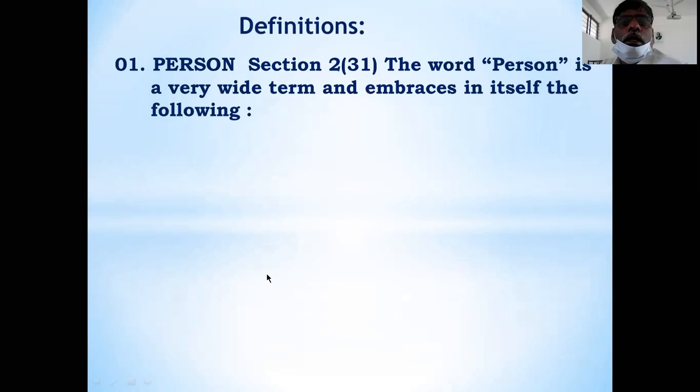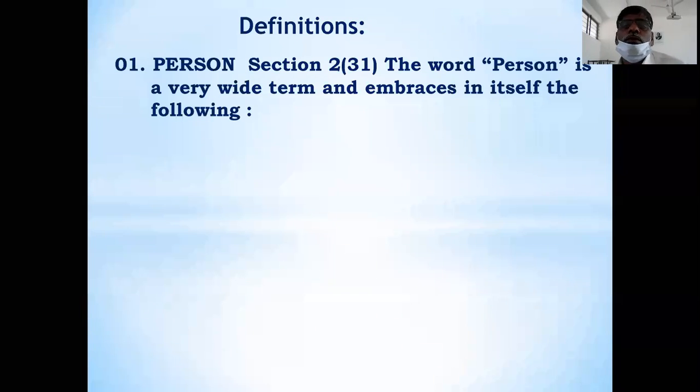We see the technical terms in the income tax one by one, and you may call them the definitions in the statistics. The first term we use in the income tax is person. Who is a person?